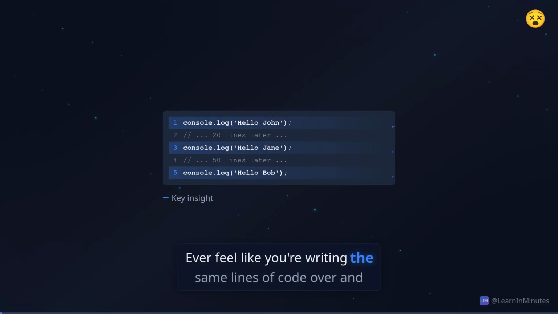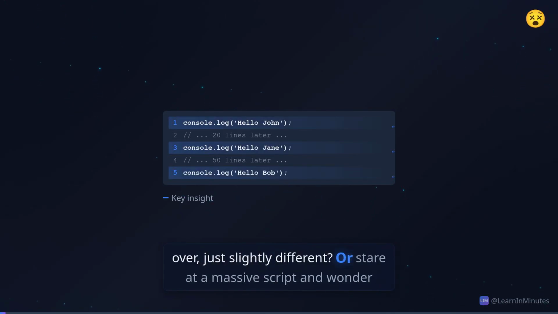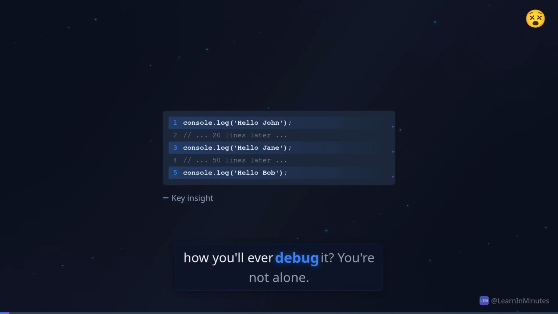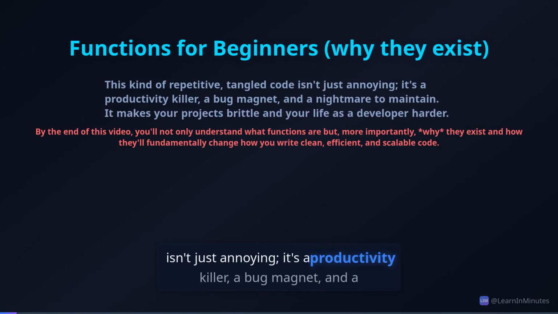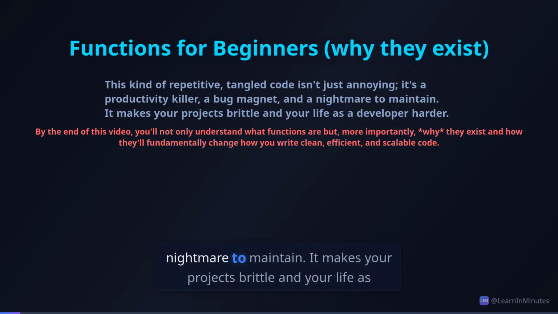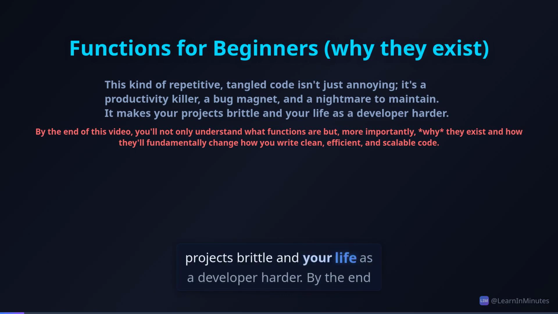Ever feel like you're writing the same lines of code over and over, just slightly different? Or stare at a massive script and wonder how you'll ever debug it? You're not alone. This kind of repetitive, tangled code isn't just annoying. It's a productivity killer, a bug magnet, and a nightmare to maintain. It makes your projects brittle and your life as a developer harder.